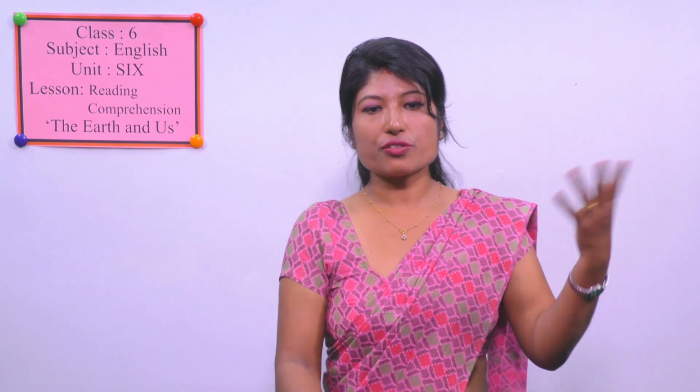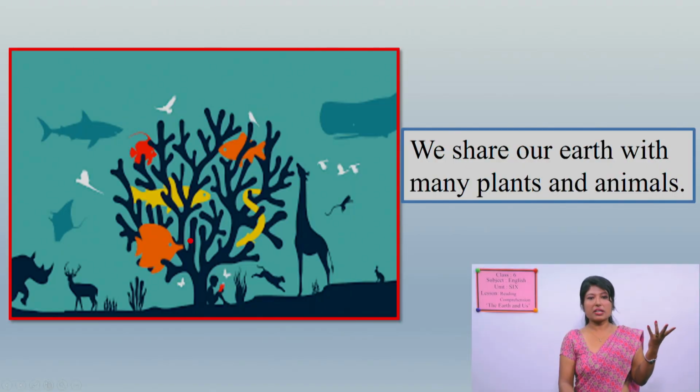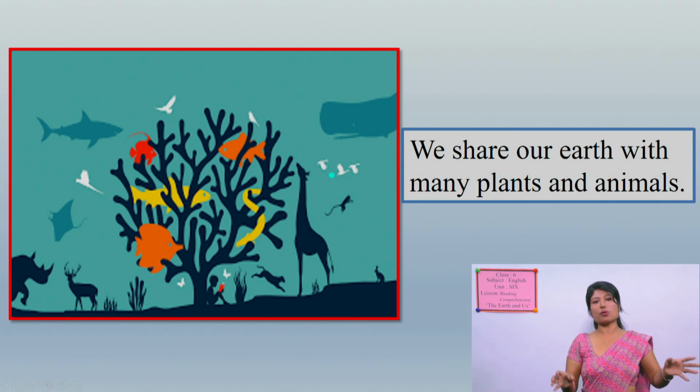Okay, so this is not from the paragraph, this is a picture. This is a picture to give you a clear view of how we are sharing our earth with all the creatures. Our means all, including all the animals and plants as well, not humans only. So we share our earth with many plants and animals.